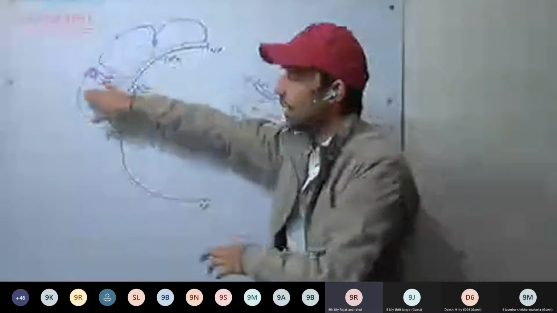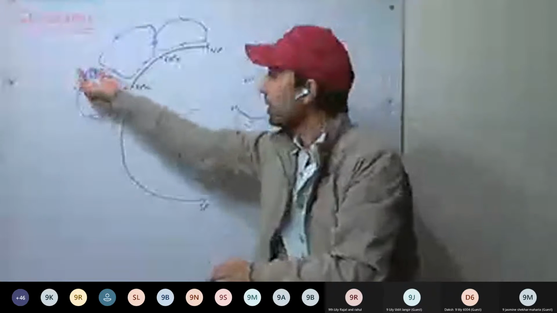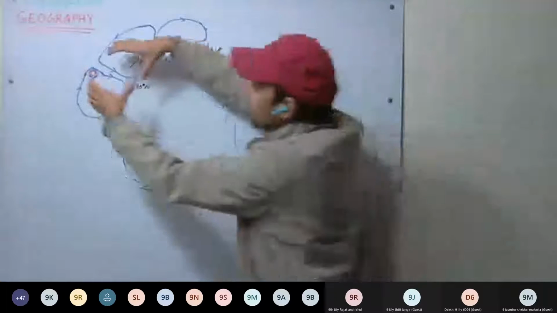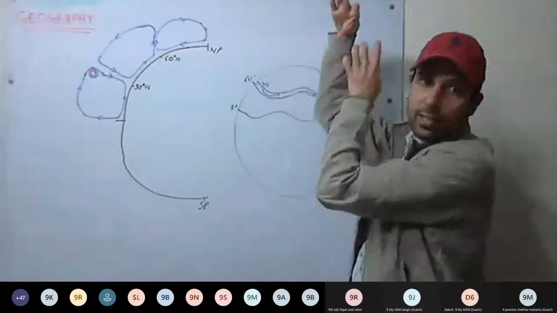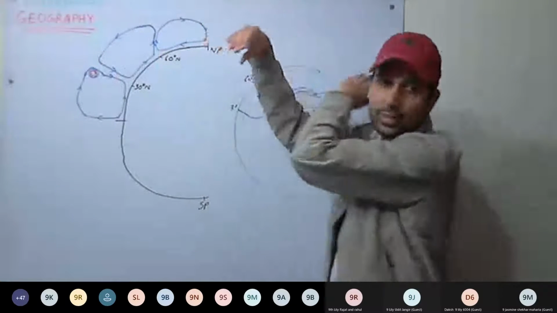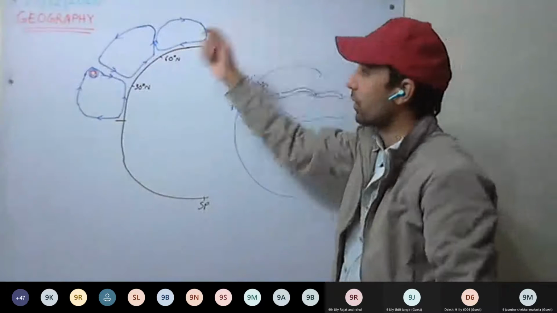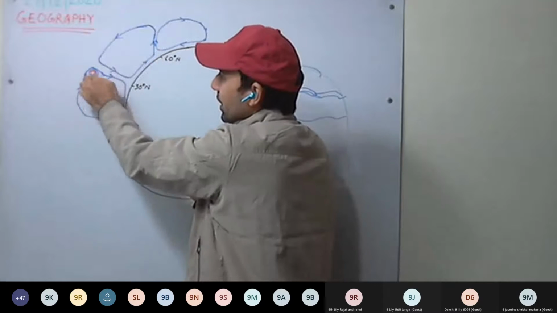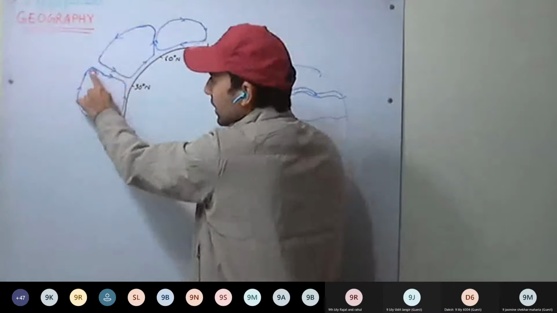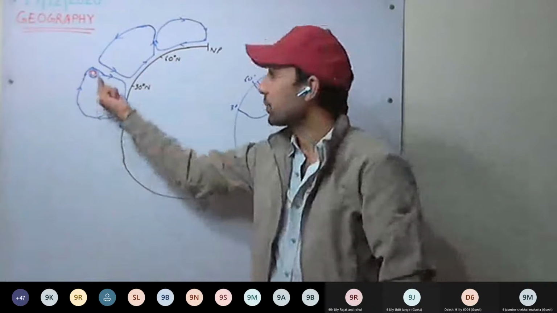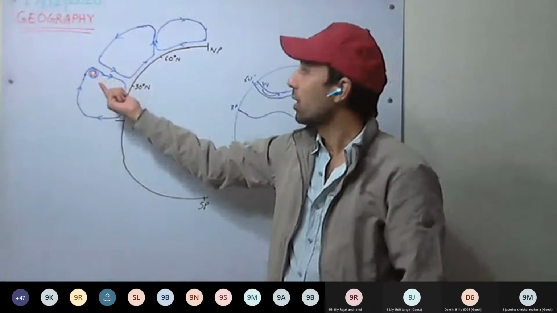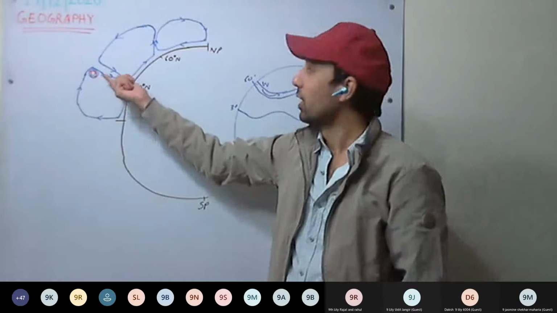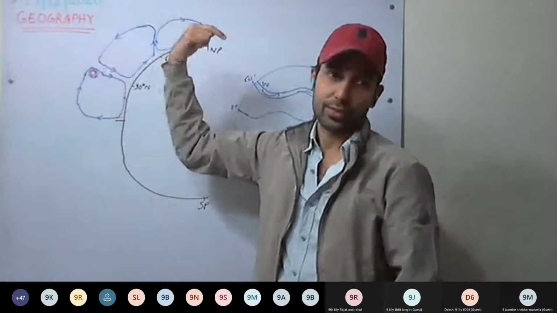The surrounding air has less speed, but here these two airs meet and, like a jet, you can see this shape, the air is flowing. So this is very fast air flowing. Here it is formed. If you cut the cross section, it will look like this. So this air is flowing very fast. It may have a speed of around 90 kilometers per hour, or sometimes it has been measured at around 400 kilometers per hour. So this speed is very fast.